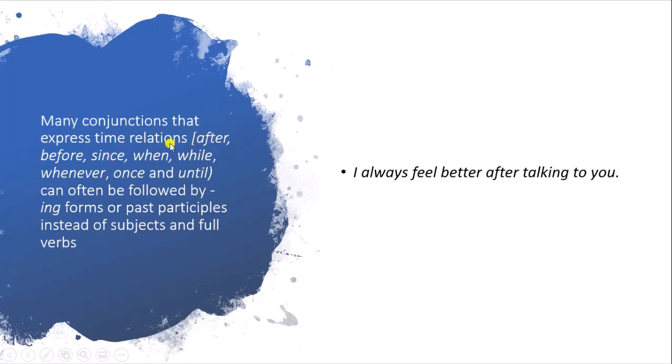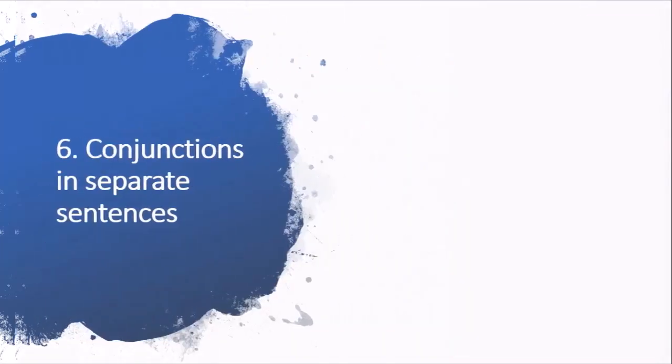So after we are using after, it is followed by the ing form. In another example, once some things are learned, never forgotten. So after once we have used a past participle instead of a subject or full verb.